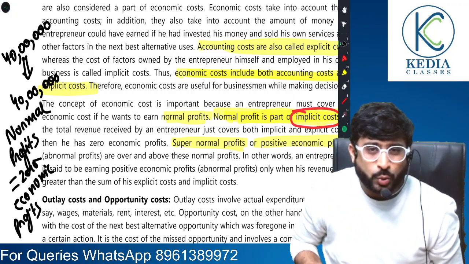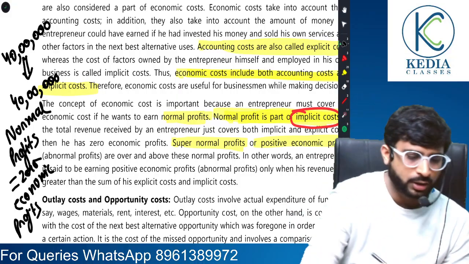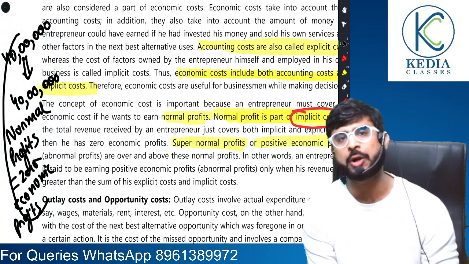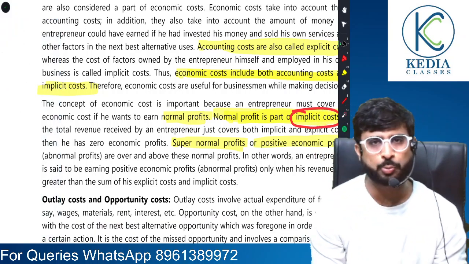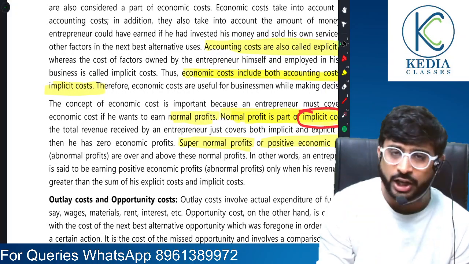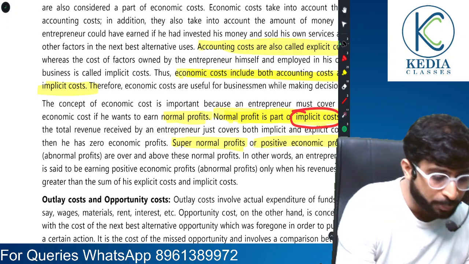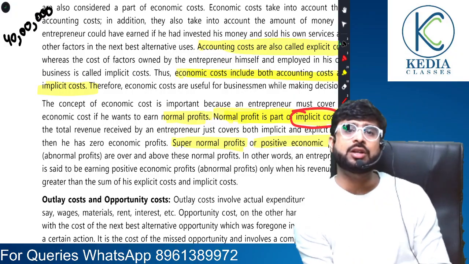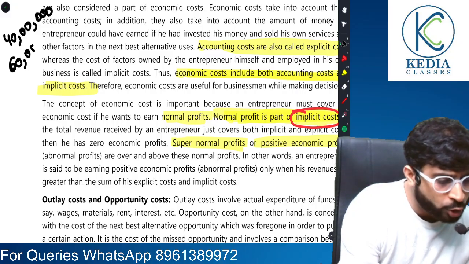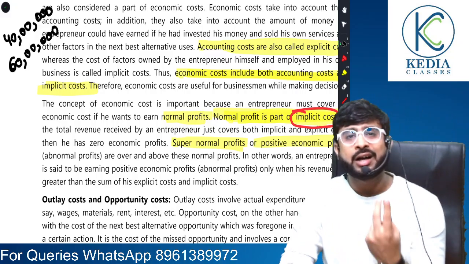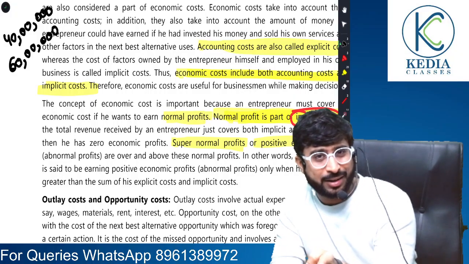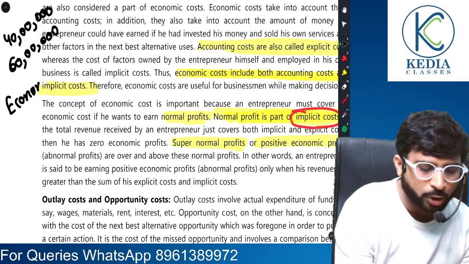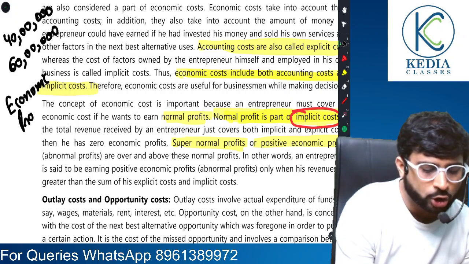But then, sir, another question arises. What is supernormal profits, sir? Let's highlight this question. What is supernormal profit is what I am now going to talk about. See, suppose I would have earned elsewhere 40 lakh rupees, sticking to that point, but using my own venture, I am earning 60 lakh rupees. Can you tell me how much extra am I making? I'm making 20 lakhs extra. That is what is positive economic profits, or economic profits actually. Positive economic profits, this is what it is, or supernormal profits.